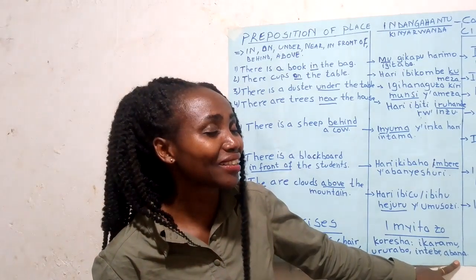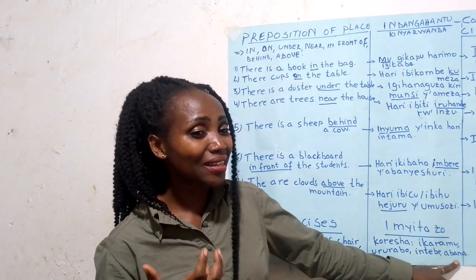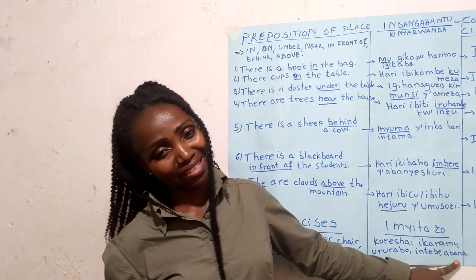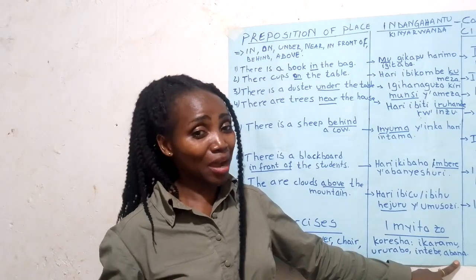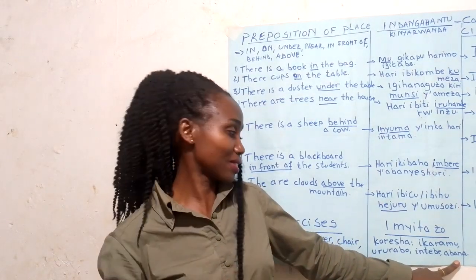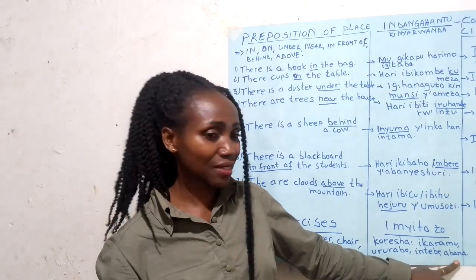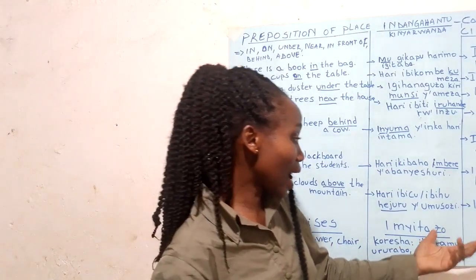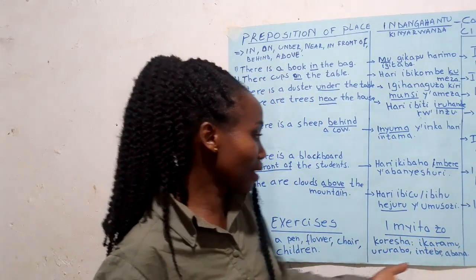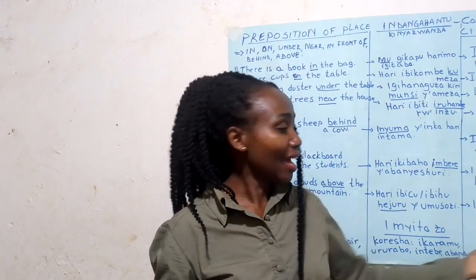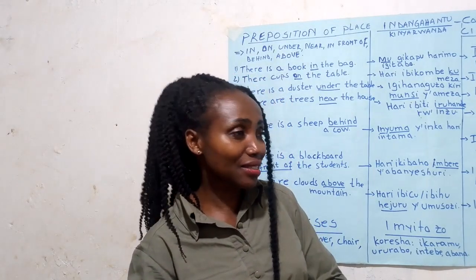Abana bari he? Tell me. Abana bari mu ishuri. In the classroom. Or abana bari mu nzu. Yes? You can now use the place you want. So let's now see how we can say it en français, in French.